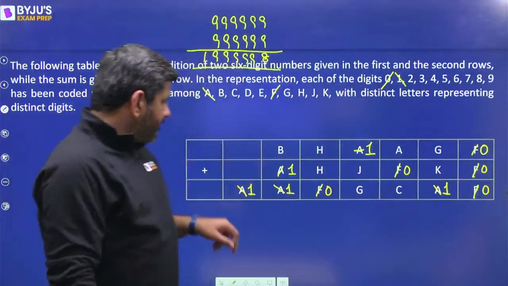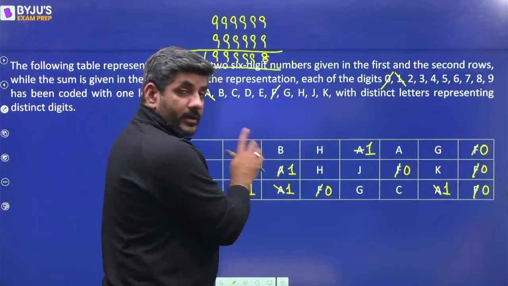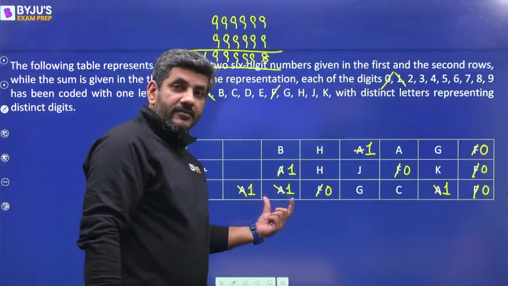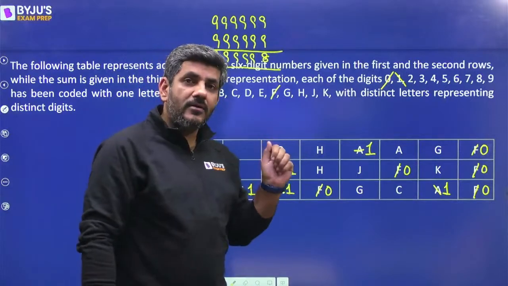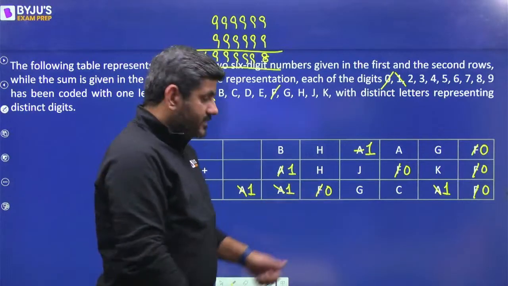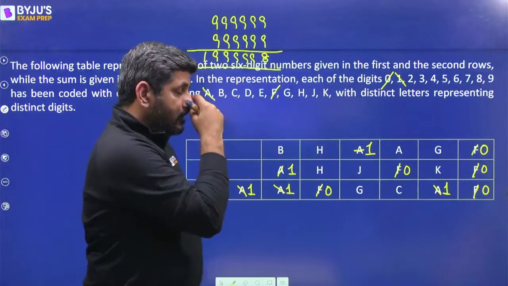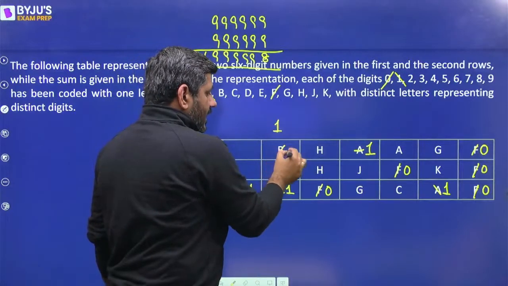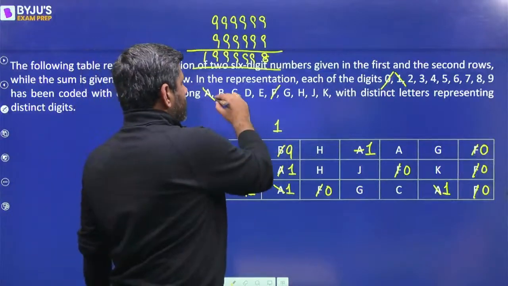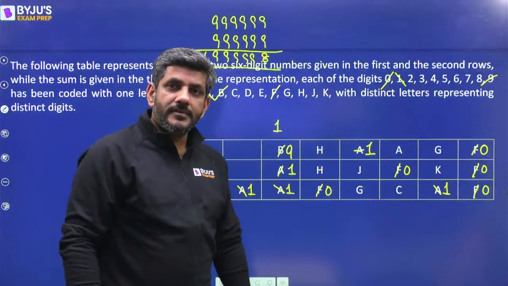What is the next thing? If I'm getting a 1 over here, I'm getting a 1 over here that is equal to 11 and a 1 over here. So that means B should be equal to 10, right? अगर नीचे 11 आ रहा है 1 ऐड करने के बाद तो B 10 रहा होगा. But how can a single digit be 10? It is actually clear by this कि यहां जो 0 आई है, इस 0 के साथ 1 कैरी ओवर आगे गया होगा. So a carry over of 1 plus 9 plus 1, only that can make it 11. So by that logic, I can say my value of B is equal to 9.